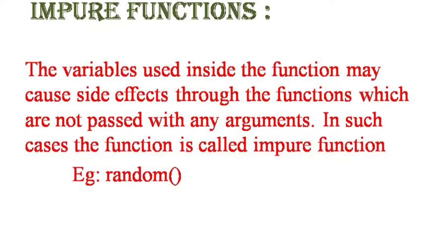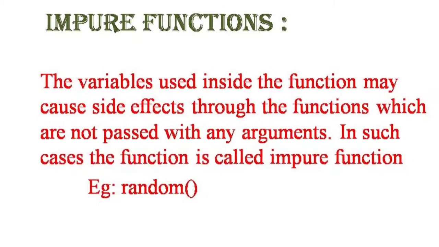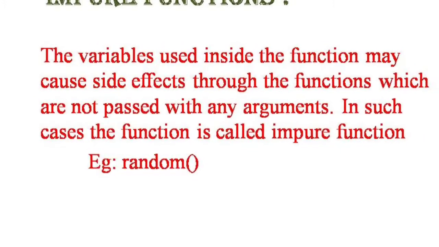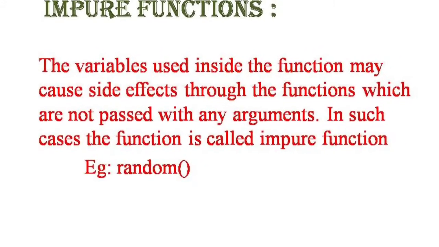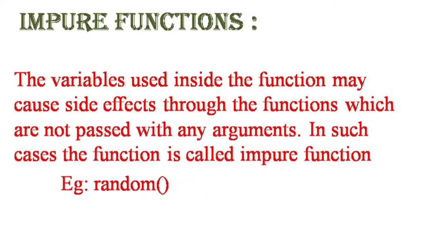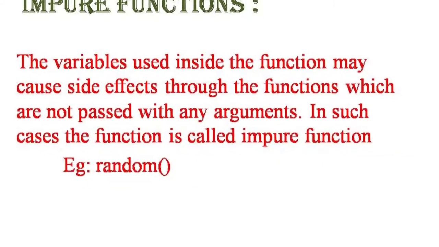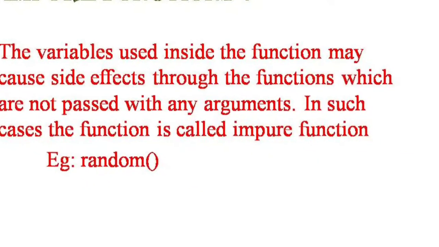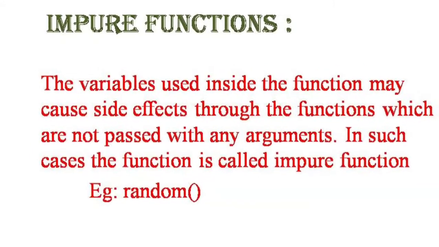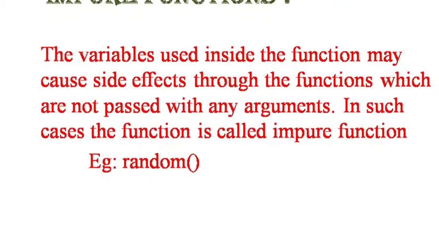Now the next topic is impure function. In an impure function, the variable used inside the function may cause side effects through the function, which are not passed with any arguments. Example, random function. In the random function, if you give the same arguments, we will get a different result. This may cause side effects.